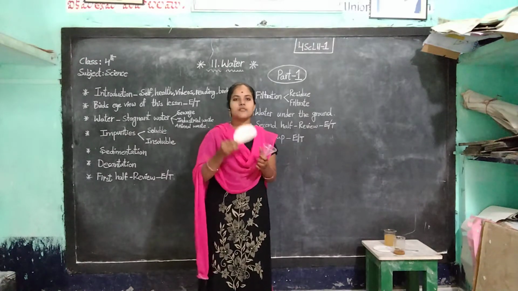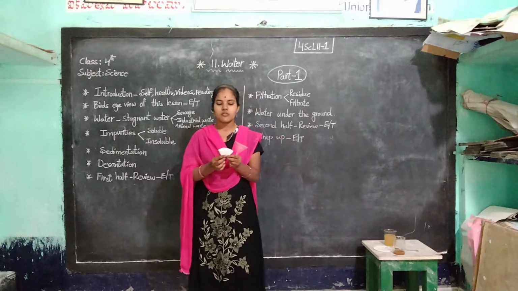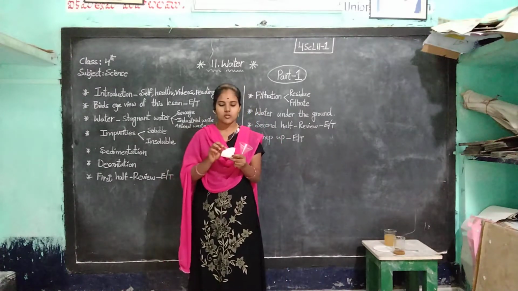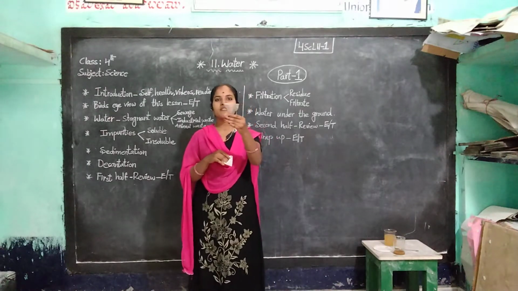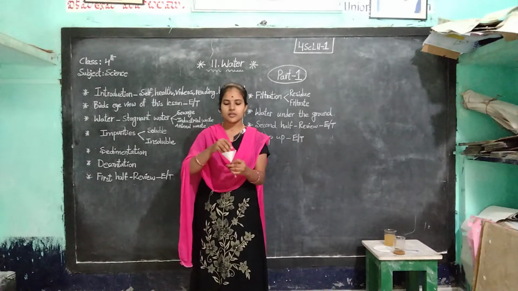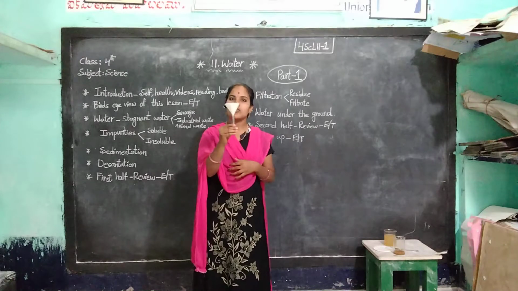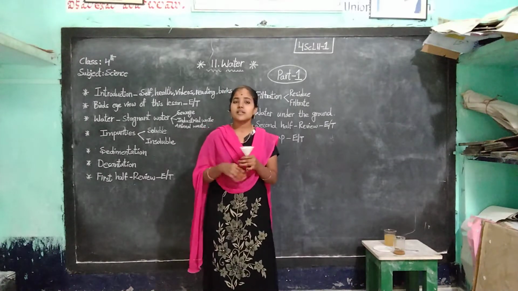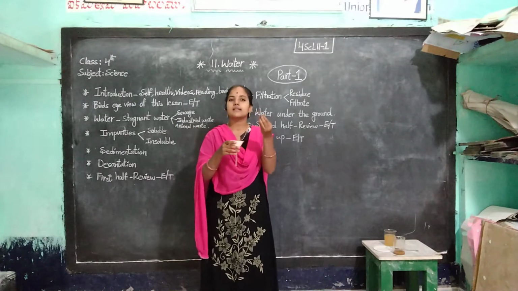First of all, we make the filter paper into a cone shape and put it into a funnel. This is the funnel. We make the filter paper into a cone shape and put it into a funnel like this. And now you have to take a beaker and pour the impure water.